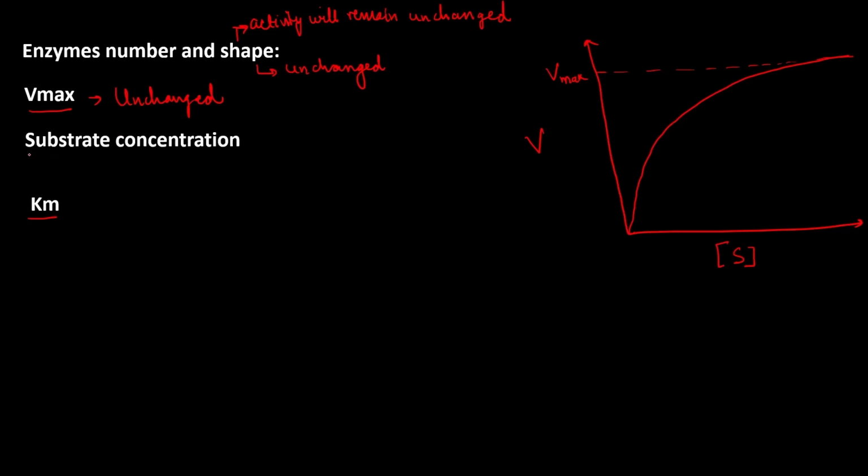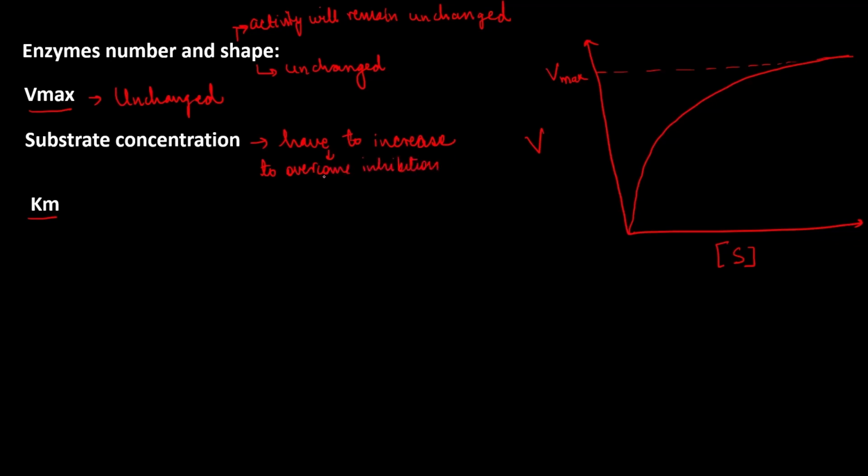Now, the second thing: what about the substrate concentration? We saw that in order to overcome this competitive inhibition, we had to increase the substrate concentration, right? And why so? It is to overcome inhibition.